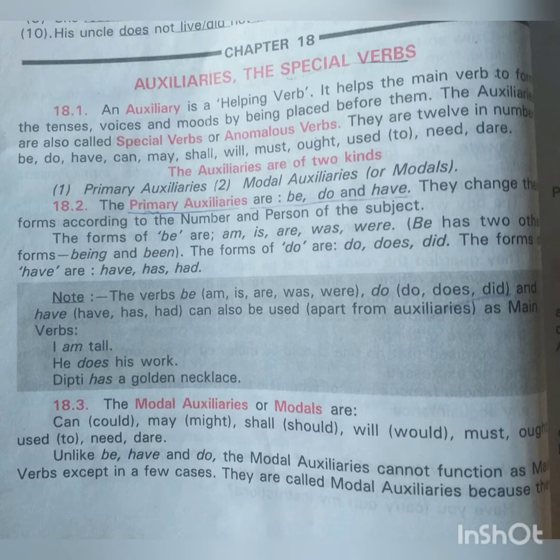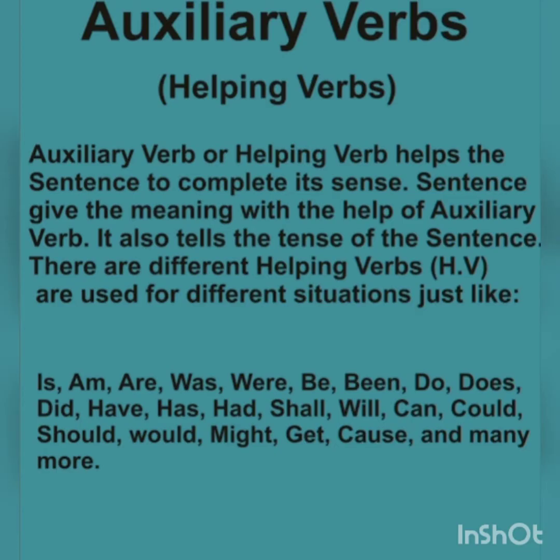The auxiliaries are also called special verbs and they are 12 in number: be, do, have, can, may, shall, will, must, ought, used to, dare and need. The auxiliary verbs are mainly of two kinds: primary auxiliaries and modal auxiliaries. The primary auxiliaries are be, do and have, and they change their forms according to the number and person of the subject. The forms of be are am, is, are, was, were; the forms of do are do, does, did; the forms of have are have, has and had.